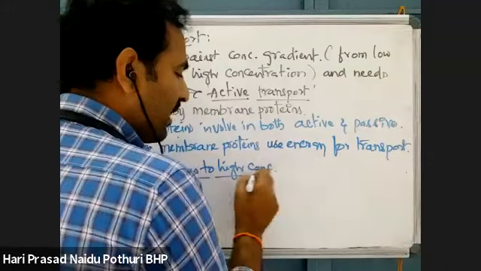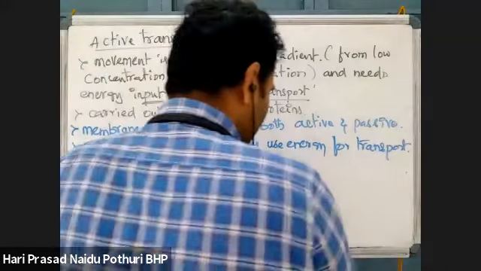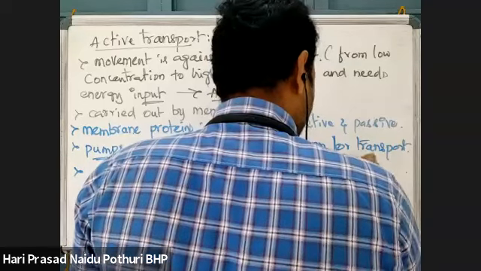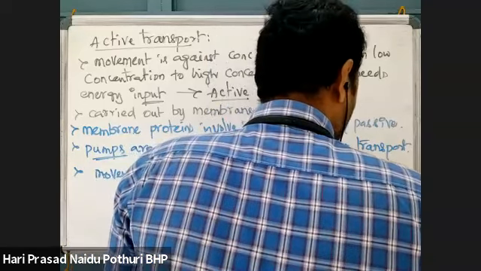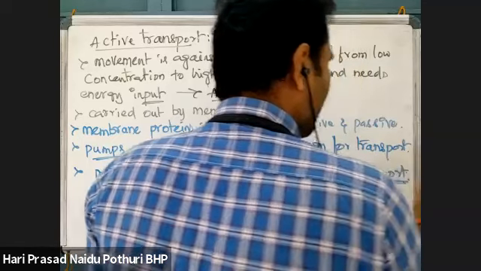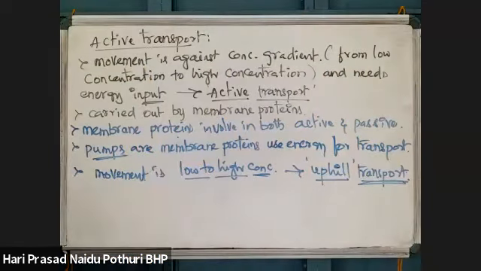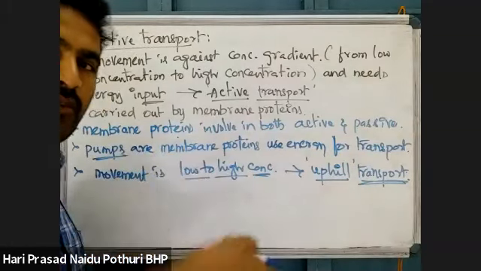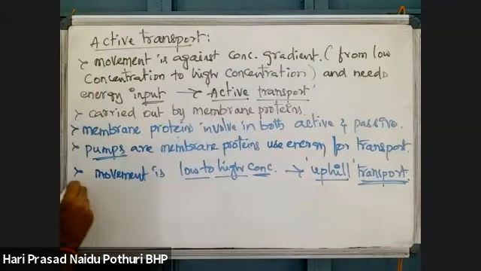As the movement is low to high concentration, this is called uphill transport. What is uphill transport? From bottom to top, low to high.